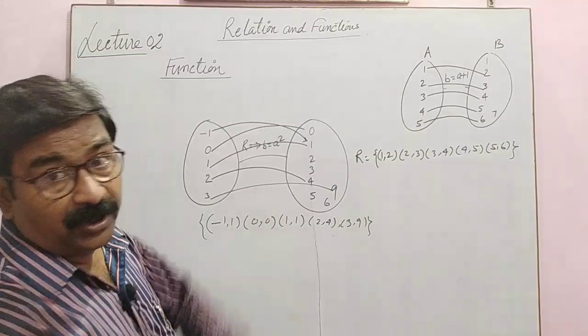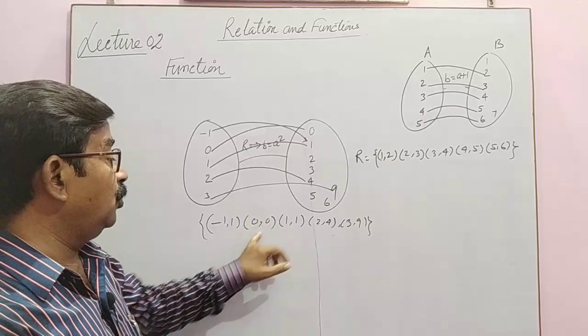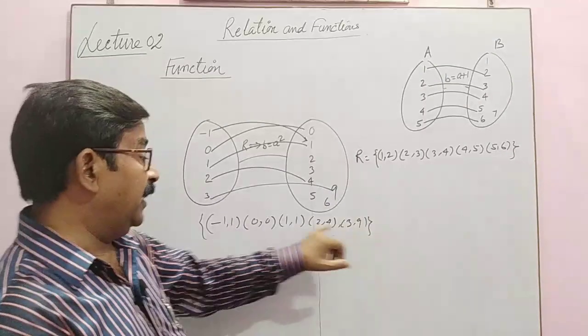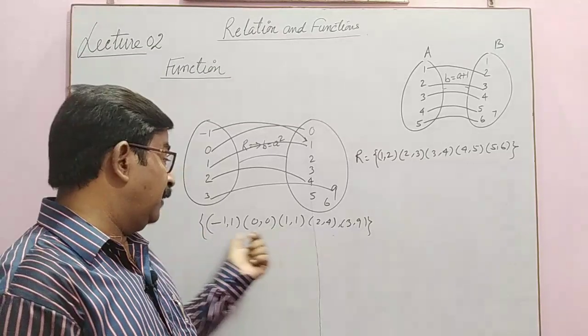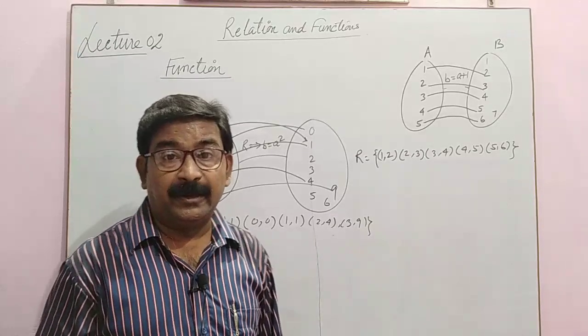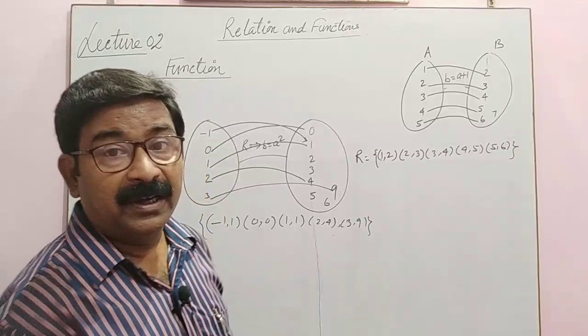Now check the ordered pairs. What we have? -1, 0, 1, 2, 3. Every first element is different, so it is a function, not just a relation.